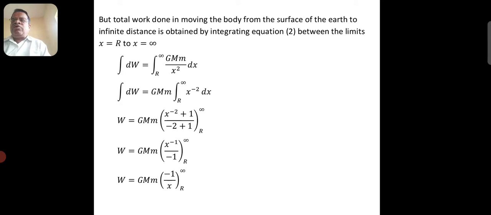Taking G M m constant outside the integral sign, then integration R to infinity x to the power minus 2 dx. Left side we get W. Right side G M m constant, take it outside. Integration of x to the power minus 2 plus 1 by minus 2 plus 1. That is W equals G M m x to the power minus 1 divided by minus 1, R to infinity.